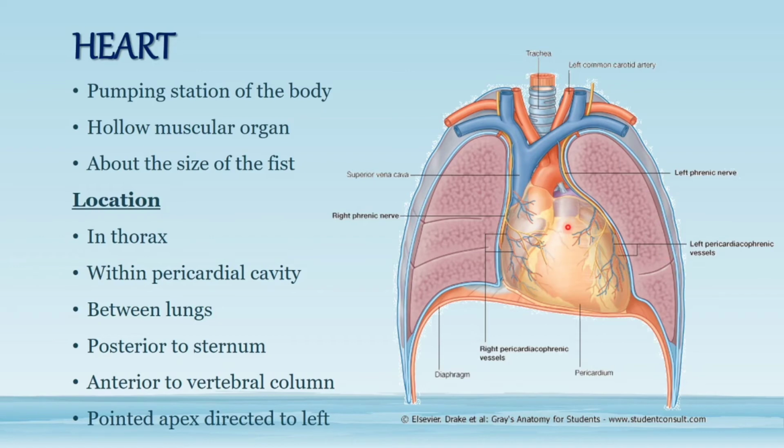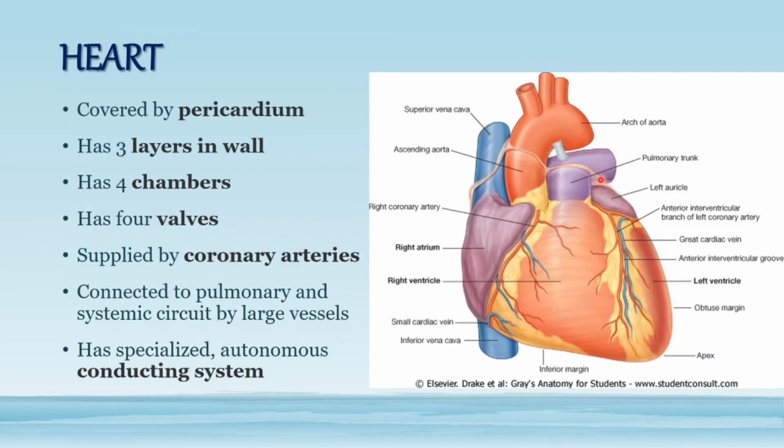This heart has an apex that is pointed towards the left side. Features in the heart: we have a covering of the heart, called pericardium. The heart wall itself consists of 3 layers. It has 4 chambers, 2 upper, 2 lower. This heart has supply from the coronary arteries, and it is connected to the pulmonary and the systemic circulation, and it also has a specialized conducting system which gives impulses for its contractions.